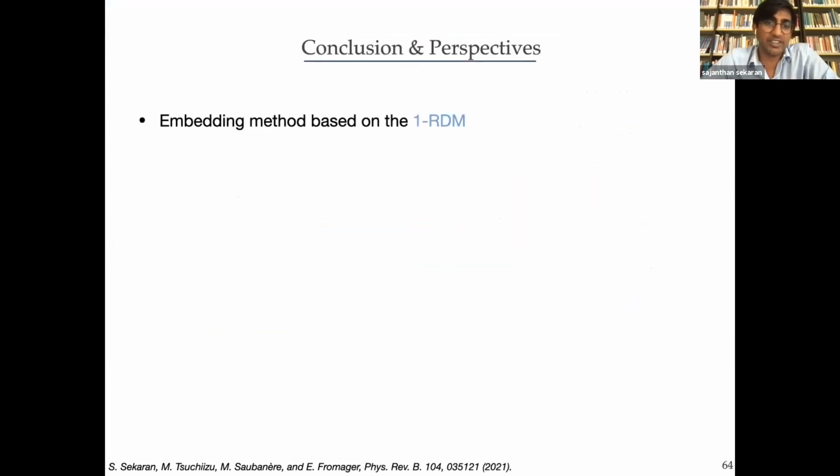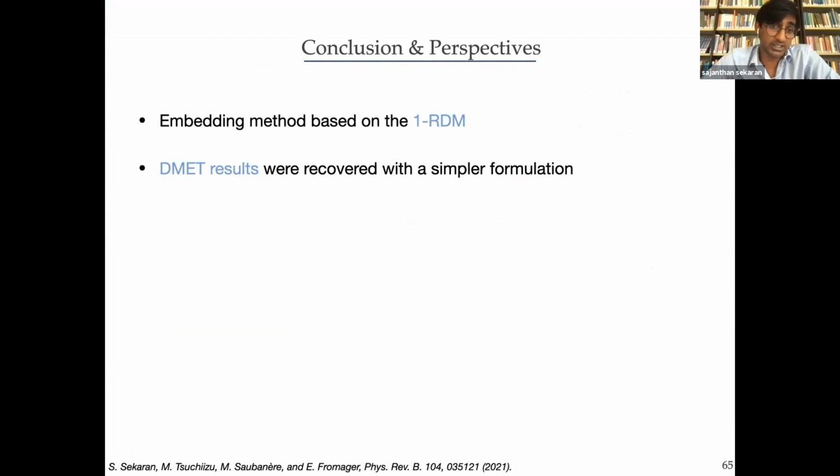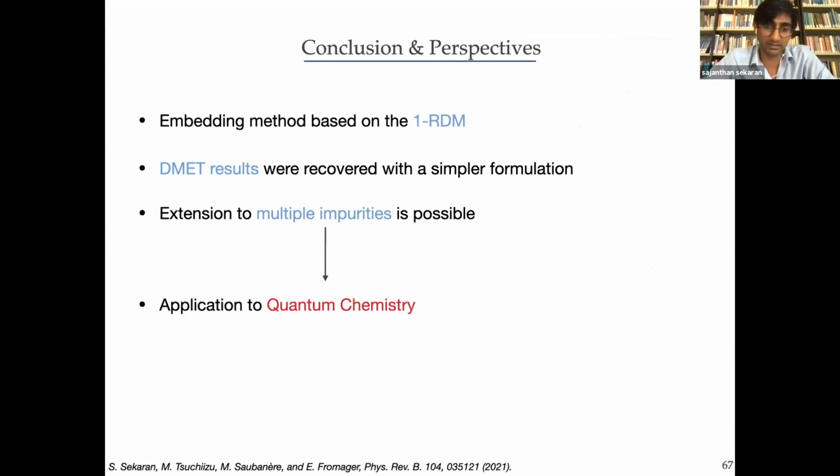So to conclude, we have seen that we have a new embedding method, which is based on the one-electron density matrix. We recovered DMET results with a simpler formulation. Extension to multiple impurities is possible, and it will allow us to apply our method to quantum chemistry and small molecules.